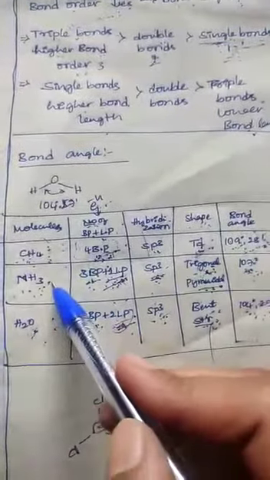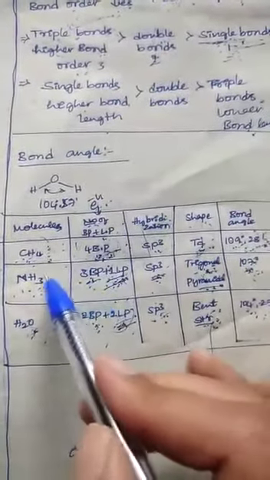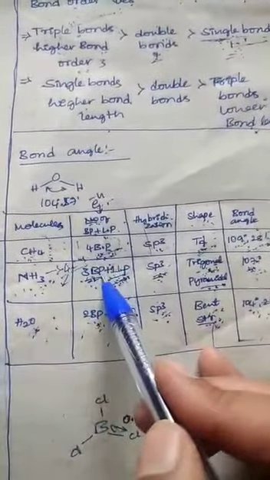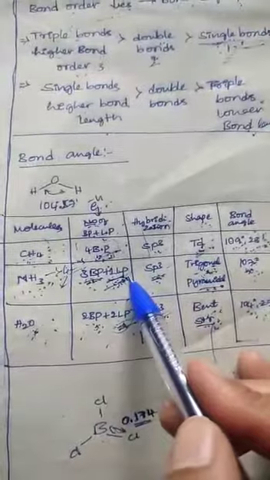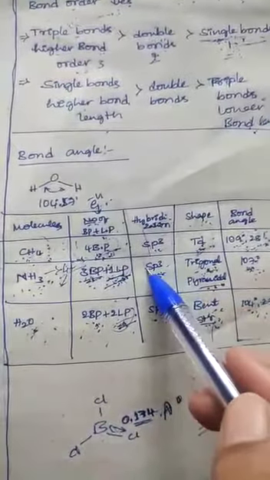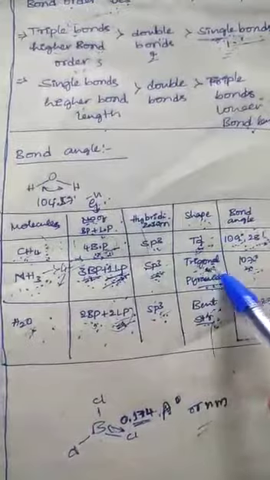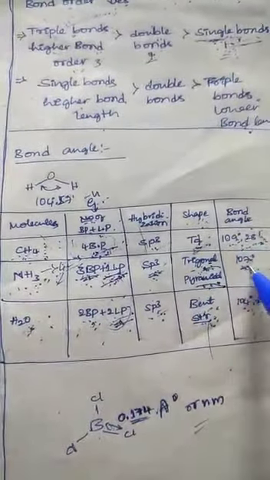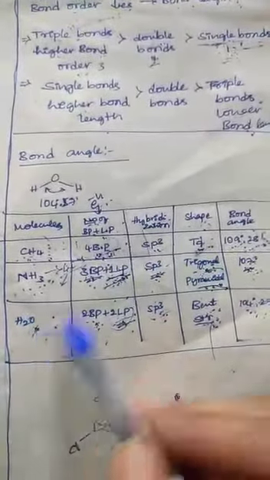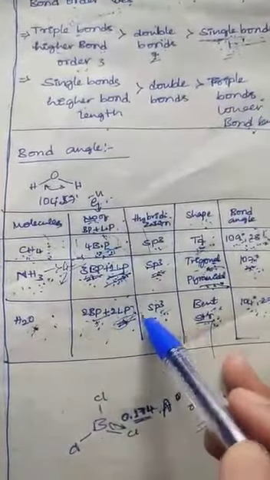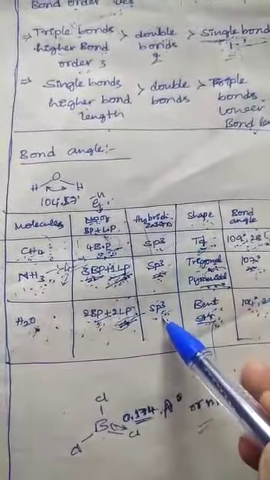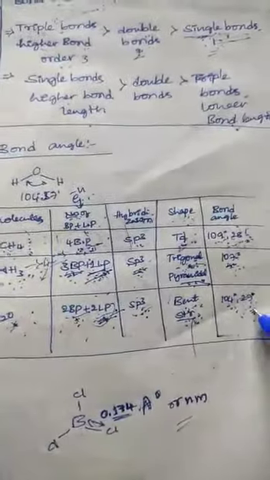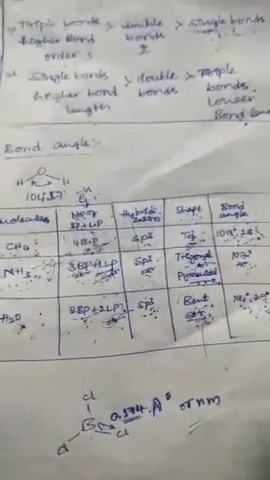In the case of the ammonia molecule, four electron pairs are also present. Of these four, three are bond pairs and one is a lone pair of electrons, but the hybridization is sp3 only, and the shape is trigonal pyramidal. The bond angle is 107 degrees. In the case of the water molecule, it contains two bond pairs and two lone pairs. The hybridization is sp3, the shape is bent, and the bond angle is about 104.5 degrees.